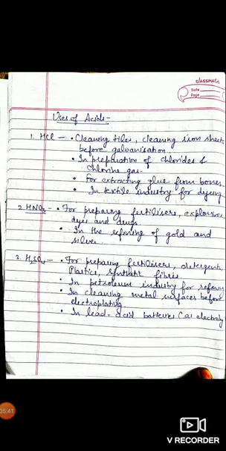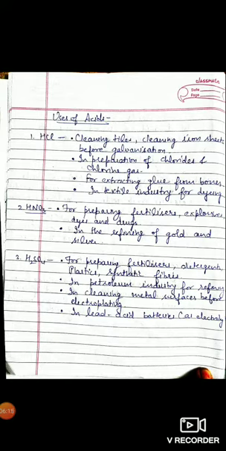H2SO4, sulfuric acid, is a very important acid which is used for preparing fertilizers, detergents, plastics and synthetic fibers. It is used in the petroleum industry for refining. It is used in cleaning metal surfaces before electroplating. Electroplating is the process of coating a layer of one metal on another metal. Have you seen the coating of gold on a silver article? That is done with the help of the electroplating process. Before that, metals are cleaned with sulfuric acid.